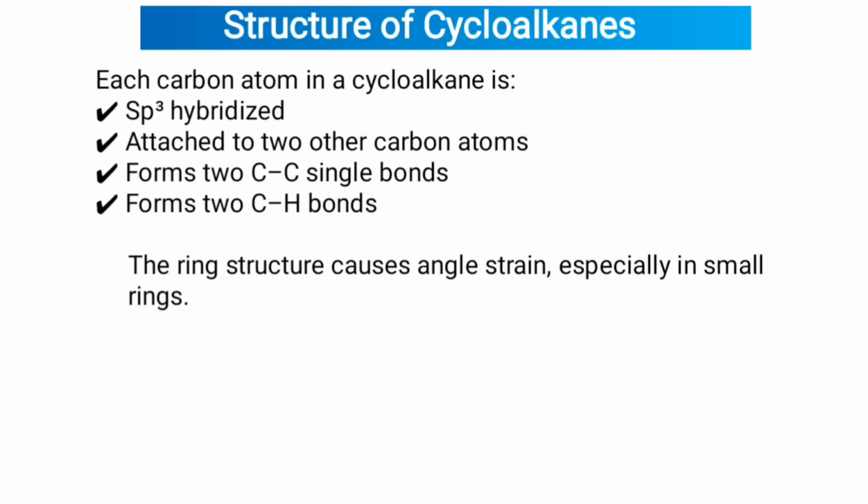Structure of cycloalkanes: each carbon atom in a cycloalkane is sp3 hybridized, attached to 2 other carbon atoms, forming 2 carbon-carbon single bonds, and forming 2 C-H bonds. The ring structure causes angle strain, especially in small rings.